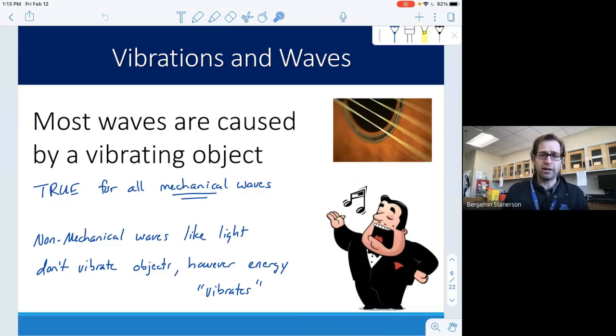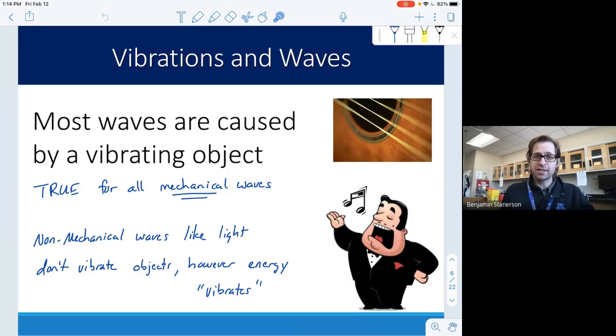Vibrations often cause waves, like my vocal cords vibrating, or a musical instrument, where the string or the reed would vibrate to make that change in the medium. A lot of waves are caused by this vibration. It is true for all of our mechanical waves, but there can be waves that aren't mechanical, and we call those non-mechanical waves. Light is a great example.